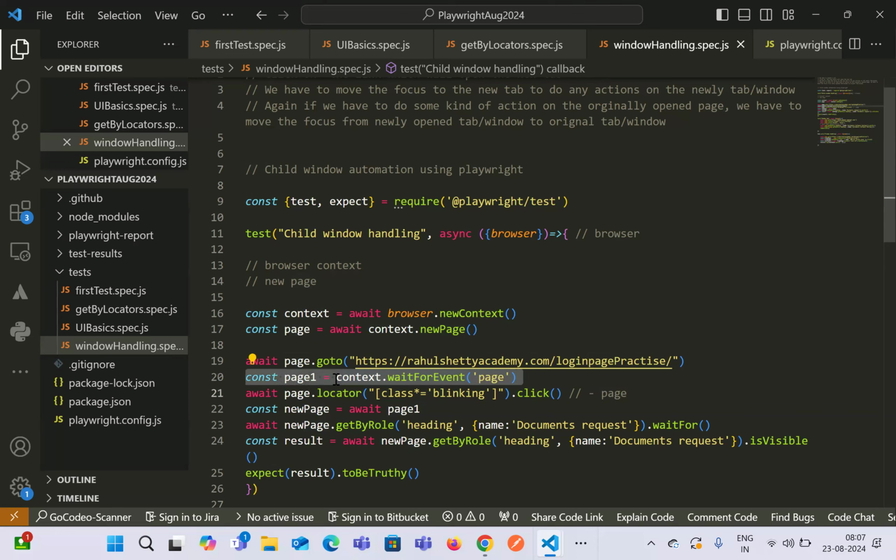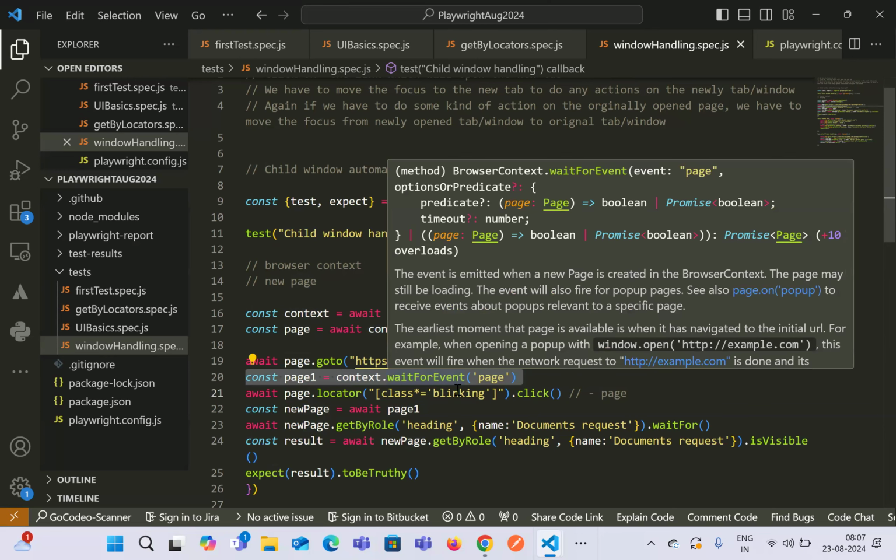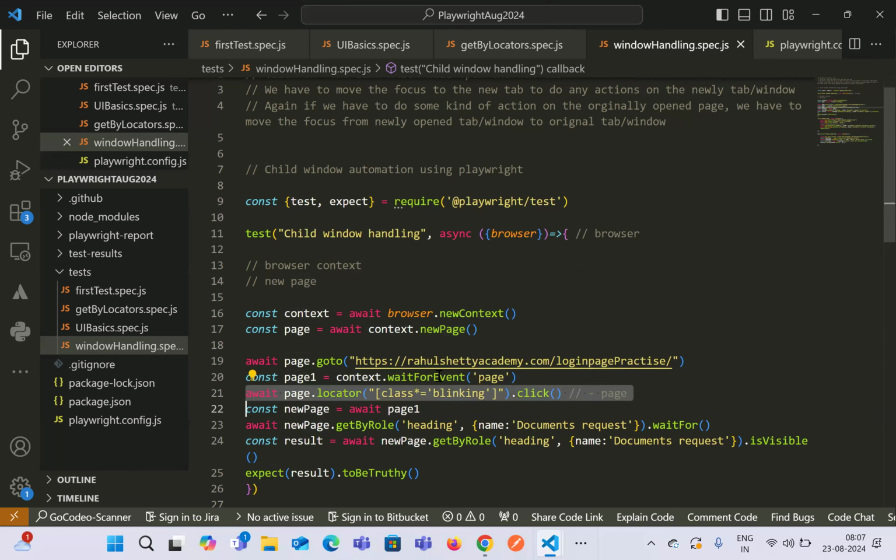And this we have written without await. It's just because we want this wait for event to run either at the same time when we click on the link or just before, and keep on running so that it will keep on checking for the page event. And as soon as it finds the page event has occurred on the website, it will basically return us a promise. What is a promise? It is basically an object and it will give us a response, either resolved or rejected. That means either successful or failure.